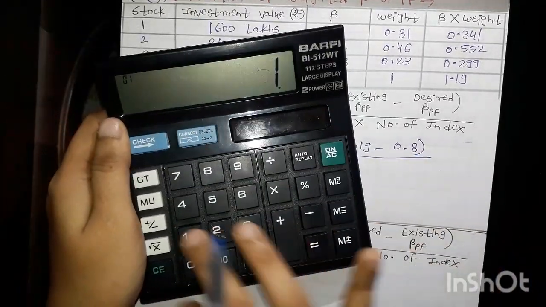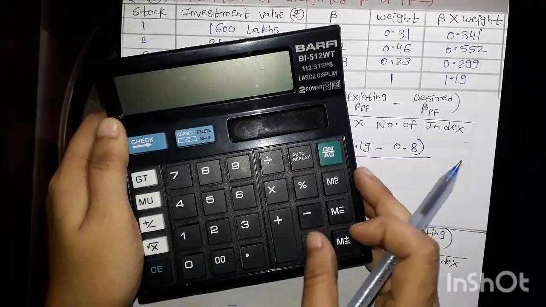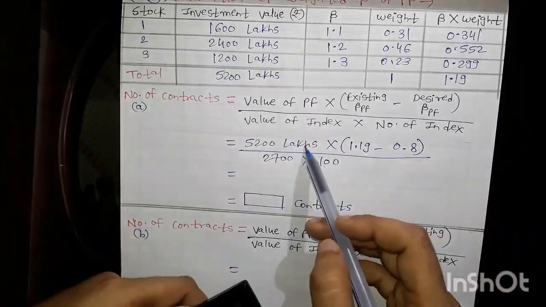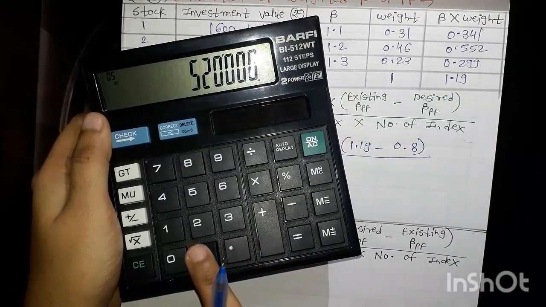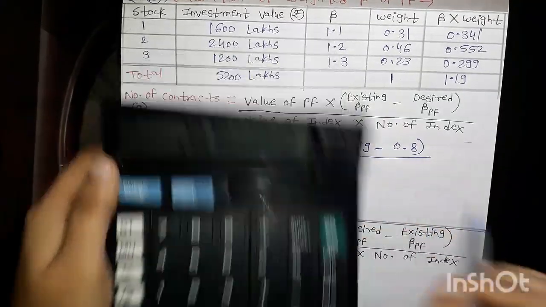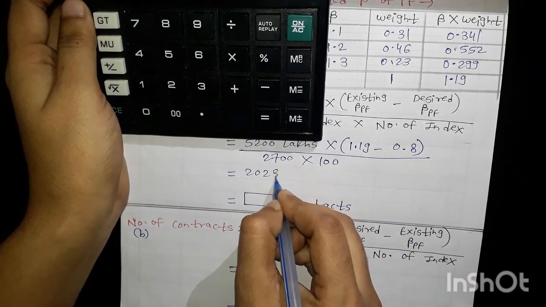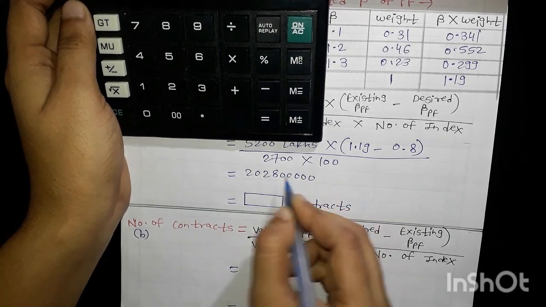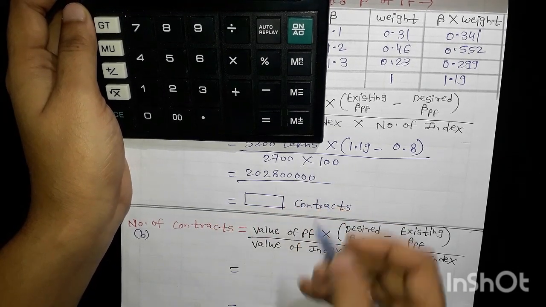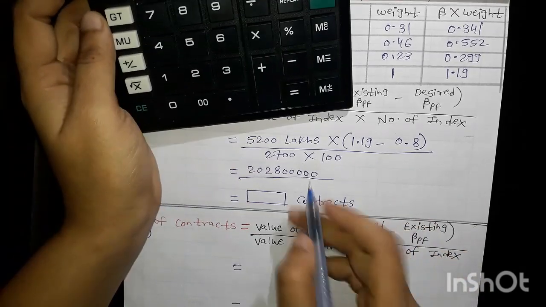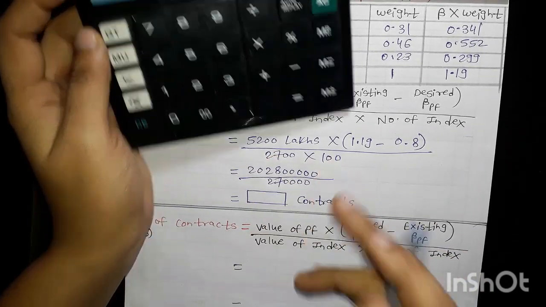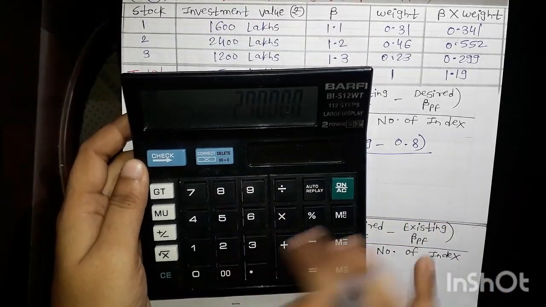First of all, subtract the betas. I am getting this, multiplied by 5200, which is in lakhs. Just be careful while writing the zeros. After that, in the division it will be 2,70,000. We know that it is 2,70,000, so divide by 2,70,000.